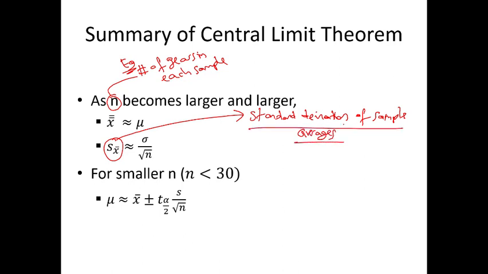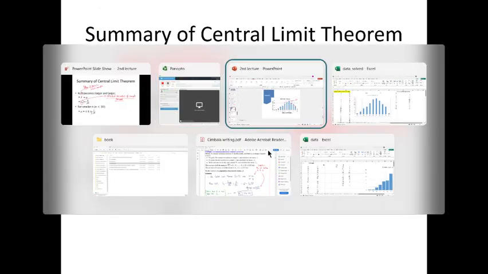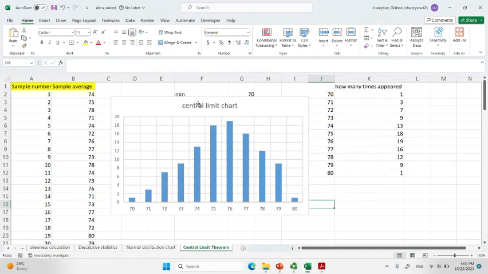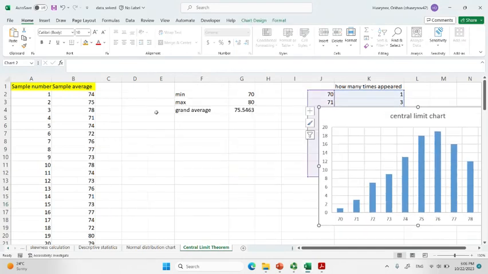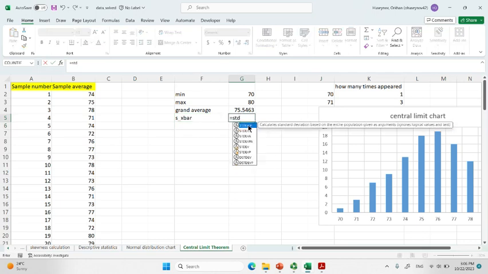Let me go back to Excel and show how you calculate it. I'm trying to find the x bar standard deviation. You have to be careful here.